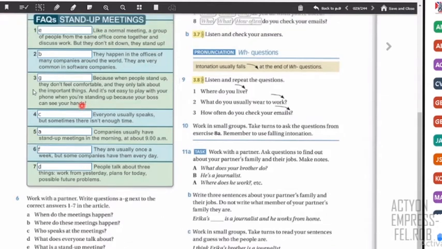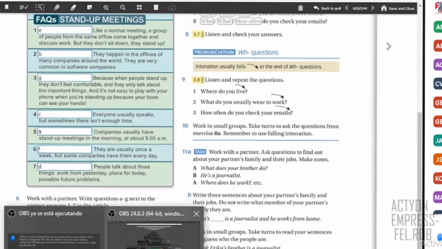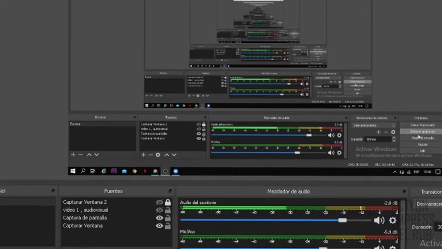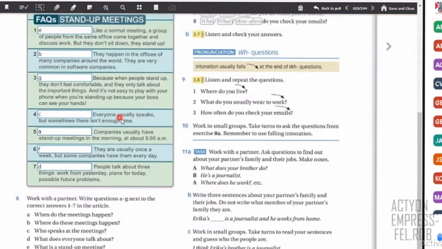In number 3, it says because when people stand up, they don't feel comfortable. So as you can see here, we have because, and I told you that when we have because, we have the question why, right? So it's the reason. Then in number 4, everyone usually speaks, but sometimes there isn't enough time. So everyone is about people, right? So people, question is who? So who speaks? All the people, everyone.